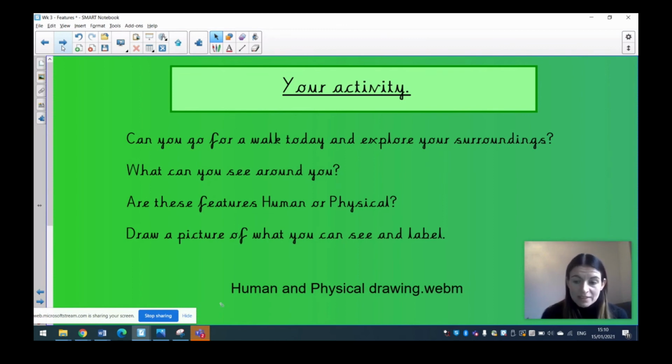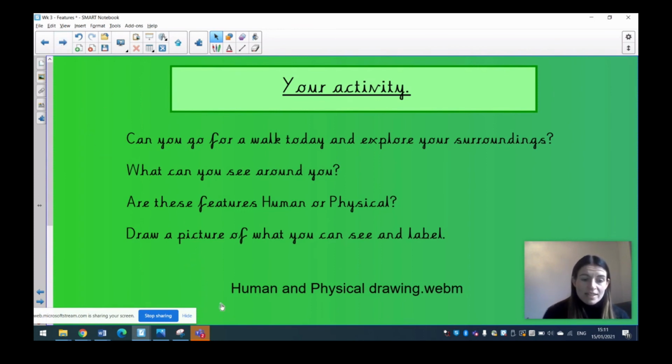Are there buildings? Is there a park? What can you find? And have a think. Are these features human? Has a person put them there, or are they physical? Have they grown? Are they natural? What I would like you to do then is draw a picture of what you can see and label it.